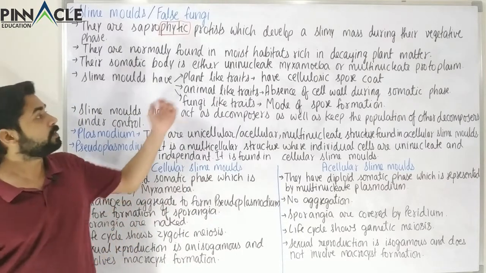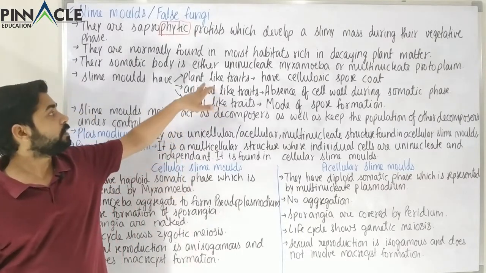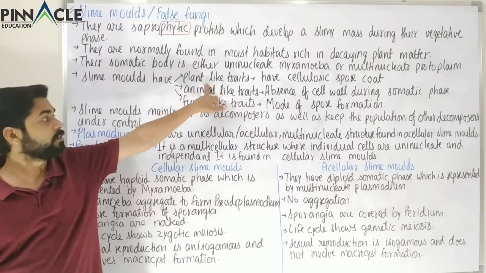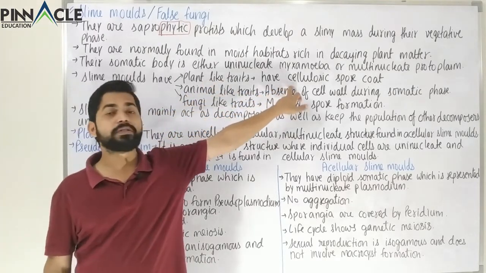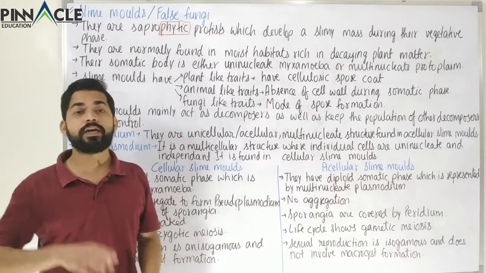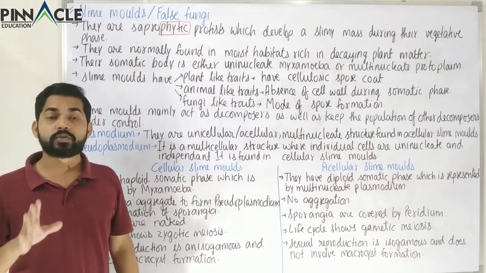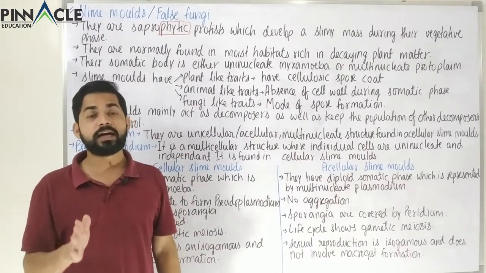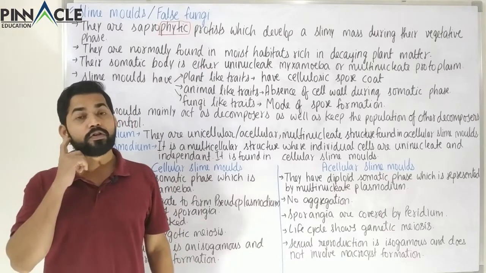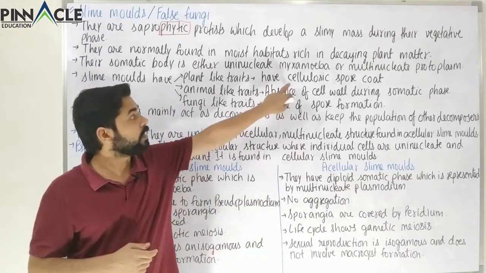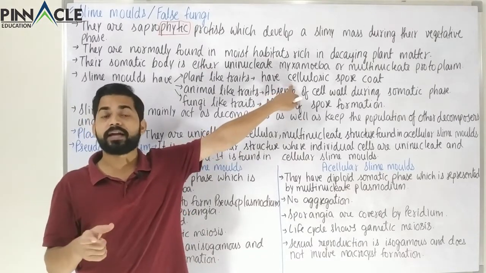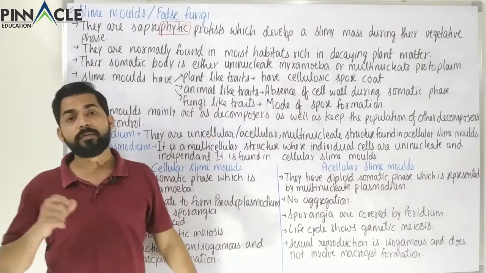For example, among the plant-like traits, they have a cellulosic spore coat, and we know where cellulose is found. In the plant kingdom, cells are normally covered by a cellulosic cell wall. So this presence of cellulose is a characteristic similar to the plants.